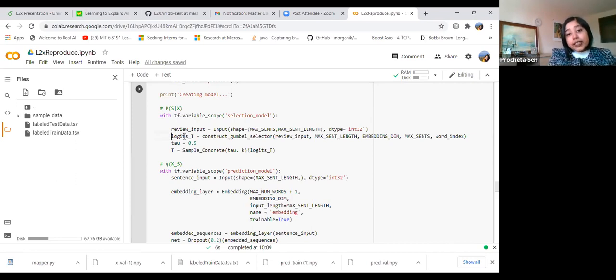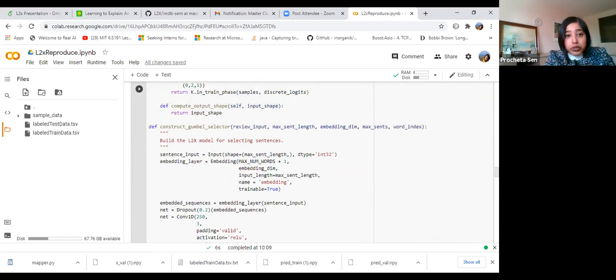Okay, now you can see logits_t is equal to the construct Gumbel selector function. This logits_t is basically that d-dimensional probability vector, which I showed in my slide as the PIs. Those PIs are basically this logits_t vector. You are going to sort the features based on the values of this logits_t eventually, and that's how you will get your k-dimensional subset vector. So what is done within this construct Gumbel selector function?